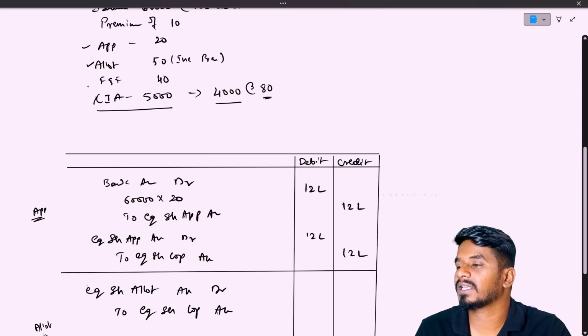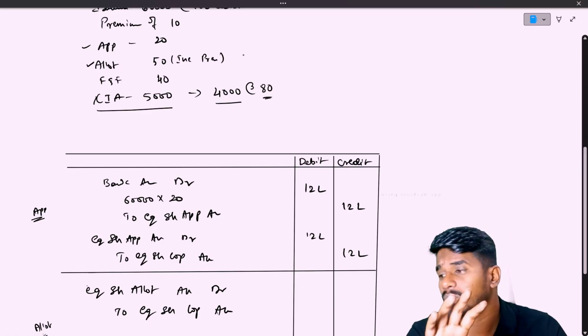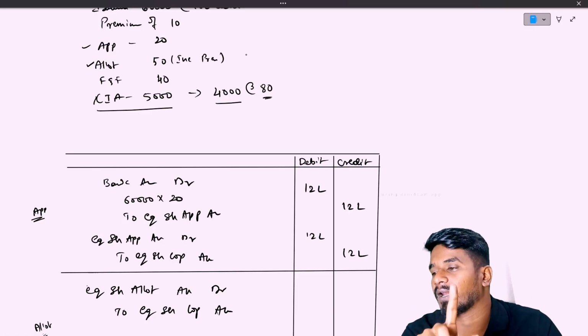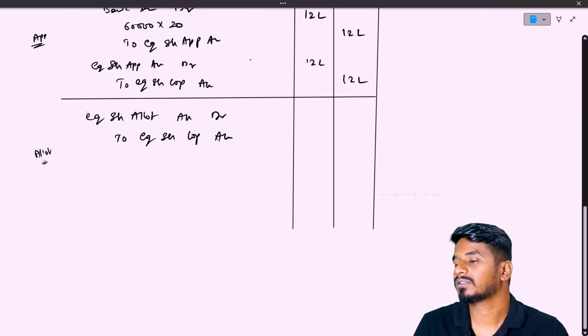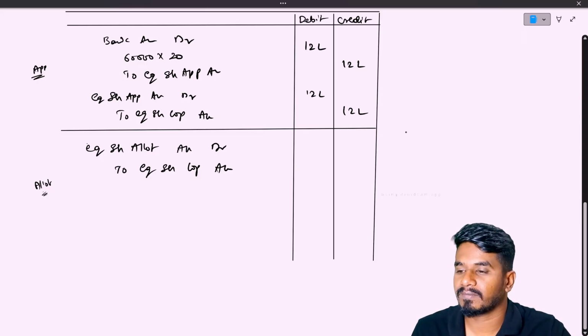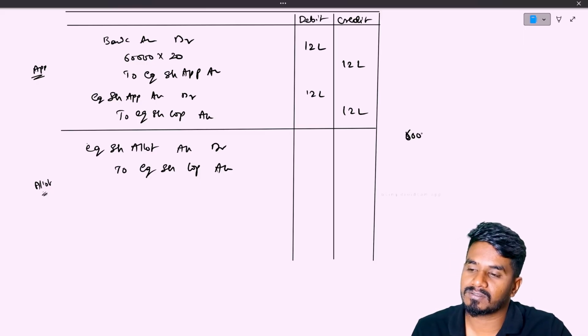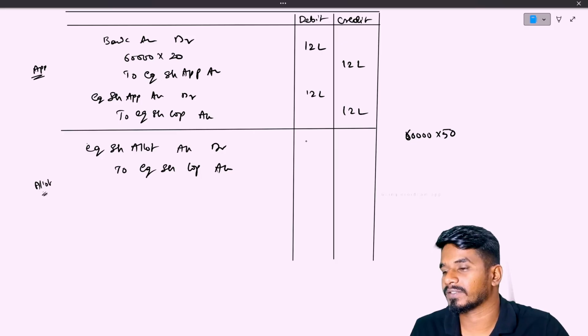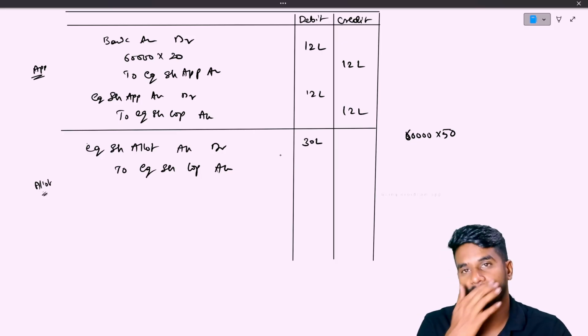Total we need to receive 50 rupees including premium of 10, which means 40 plus 10. Correct. So at the time of allotment we will receive 60,000 shares into 50, that is 30 lakh rupees we need to receive.